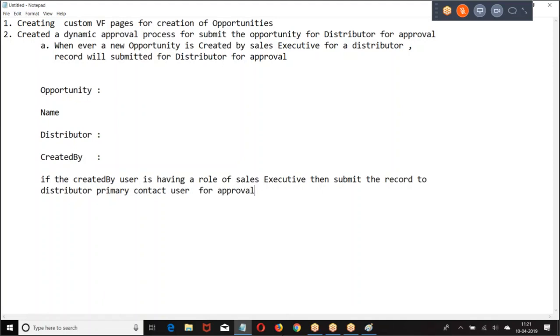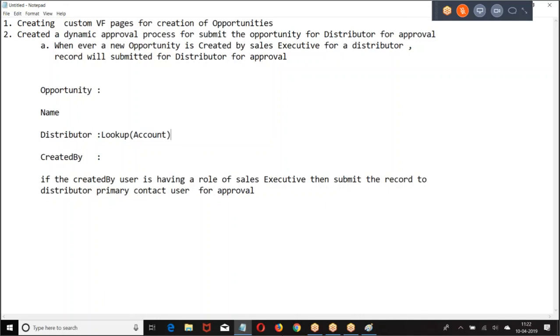In the opportunity, I have a field called distributor, which is a lookup to account. Whichever account you have selected, take that account's primary contact. The primary contact will be one of the partner users.